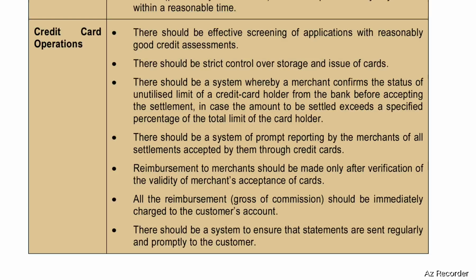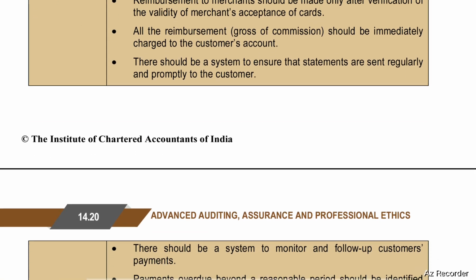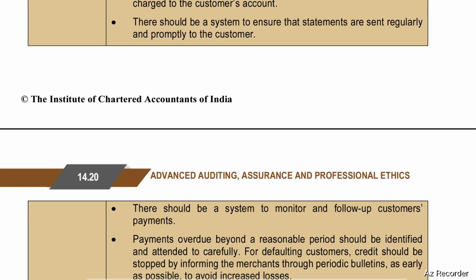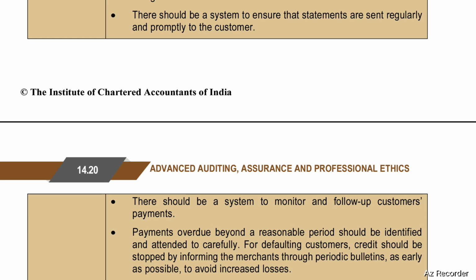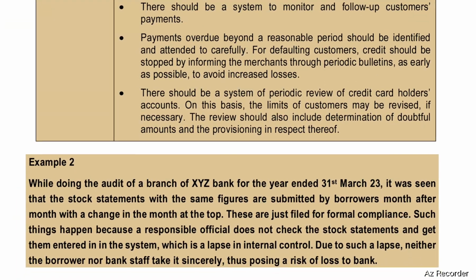There should be a system of prompt reporting by the merchants of all settlements accepted by them through credit cards. Reimbursement to merchants should be made only after verification of the validity of the merchant's acceptance of cards. All the reimbursement, gross of commission, should be immediately charged to the customer's account. There should be a system to ensure that statements are sent regularly and promptly to the customer. There should be a system to monitor and follow up customers' payments.